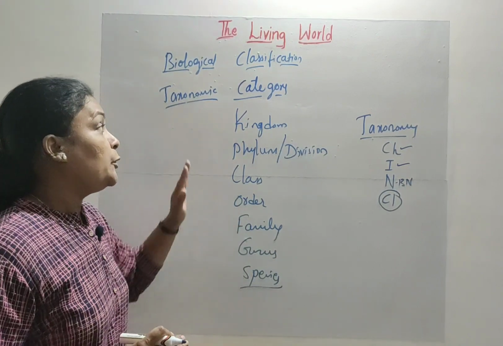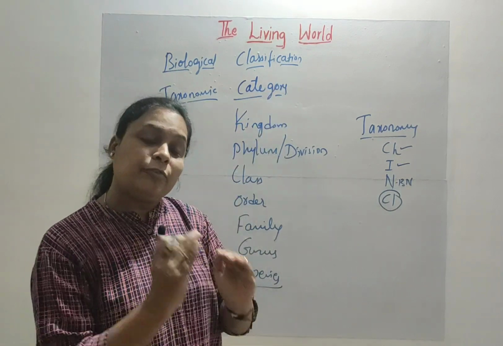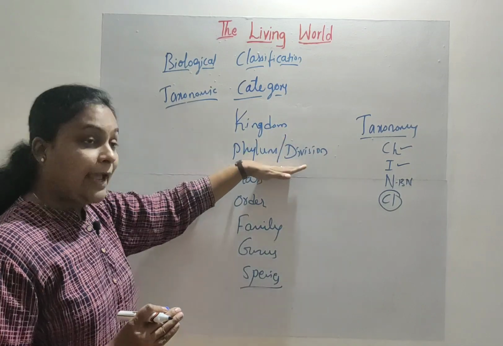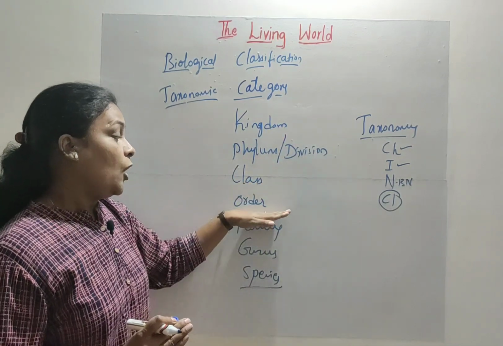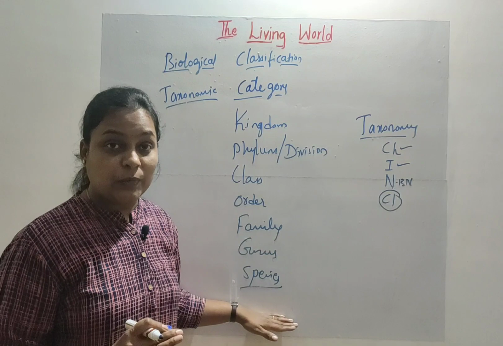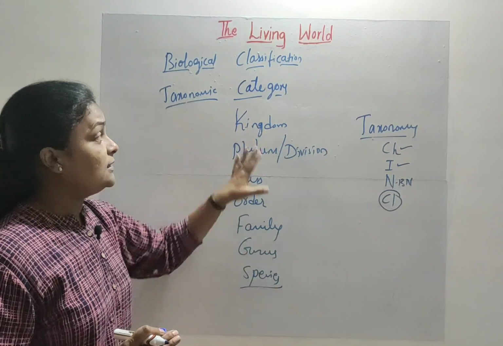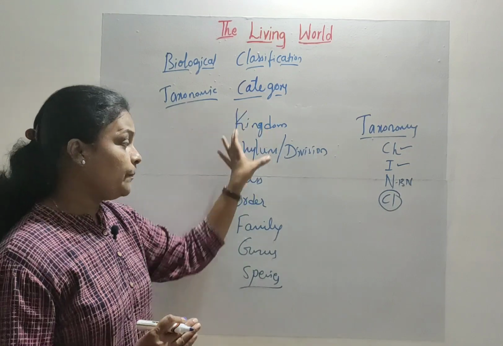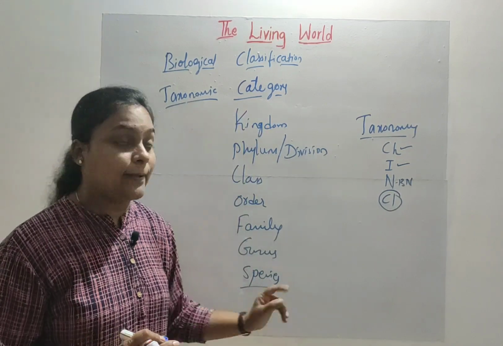That means during the classification process, every organism is classified at kingdom level, phylum level, class level, order, family, genus and species. You can read the categories in descending or ascending order, but you have to write them serial-wise.